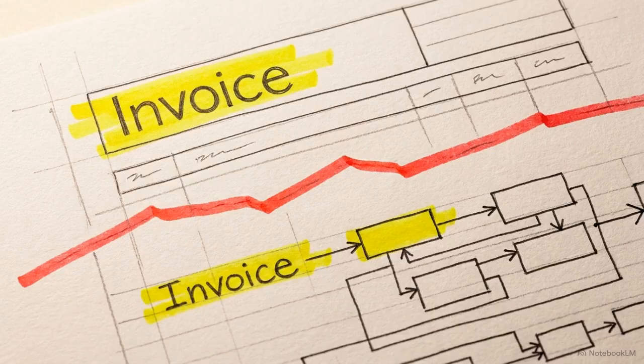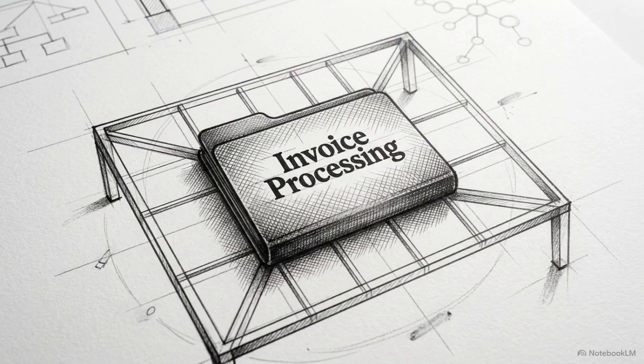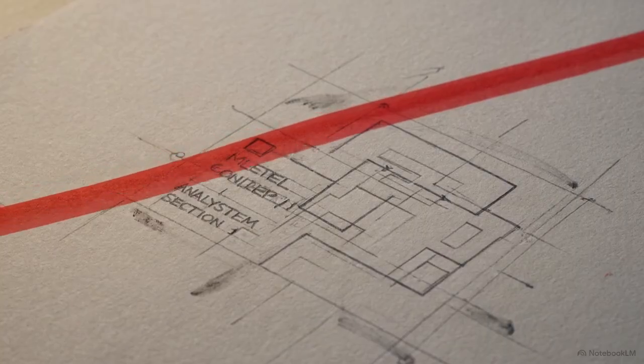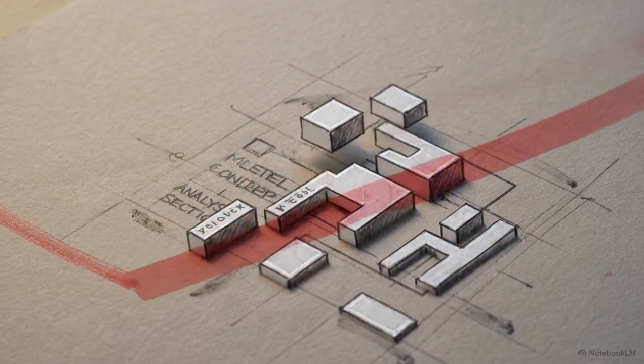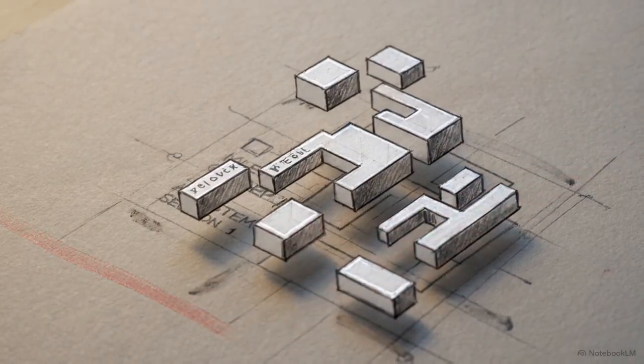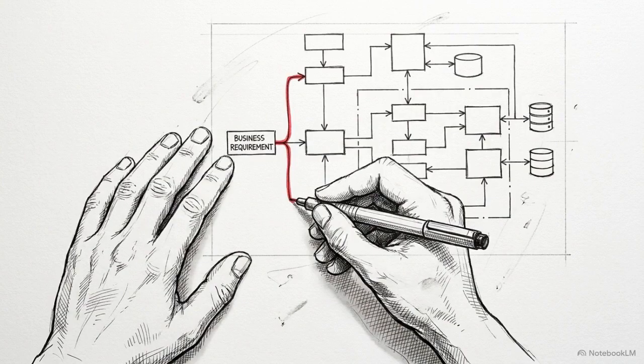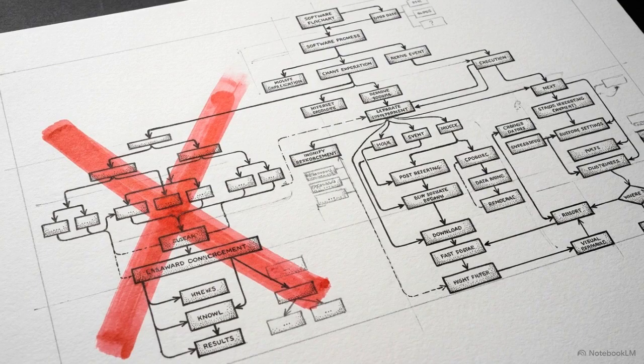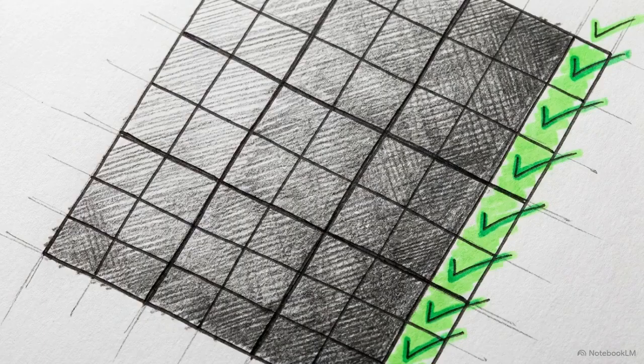AI drafts traceability links based almost entirely on vocabulary matching, rather than actual logical dependency. For example, an AI will eagerly link a broad business goal about improving invoice processing to a specific system feature for extracting line items from invoices, simply because both phrases use the word invoice. To fix this, an analyst has to verify the actual logical dependency. You must look at the link and ask, if the upstream business goal changed tomorrow, would this downstream system feature actually break or become obsolete? A maintained traceability matrix provides proof that every technical feature in the build directly supports a business objective.